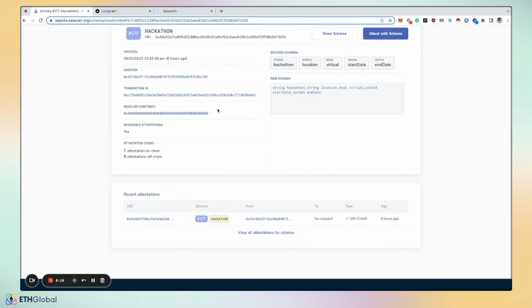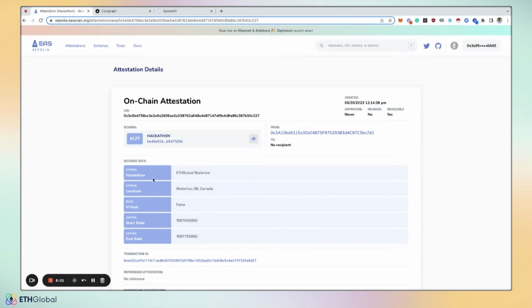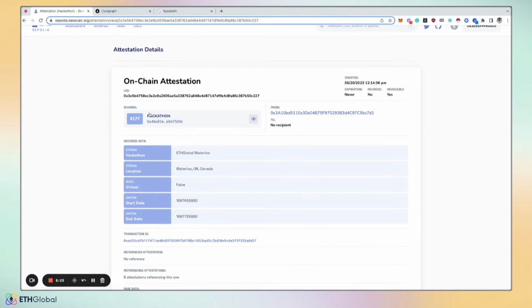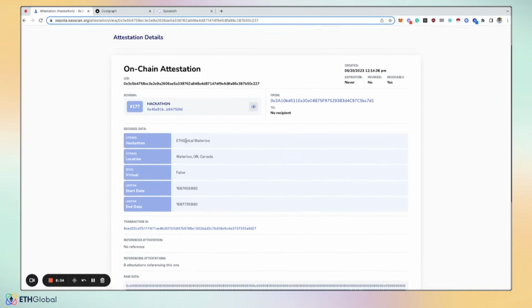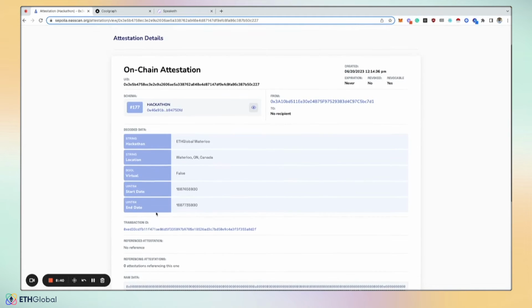So we have hackathon location. Let's click into this one. On the attestation record, we can see the UID, the schema that was used, who actually made this attestation, the hackathon related data that was attested to, and then if anything was referencing it.